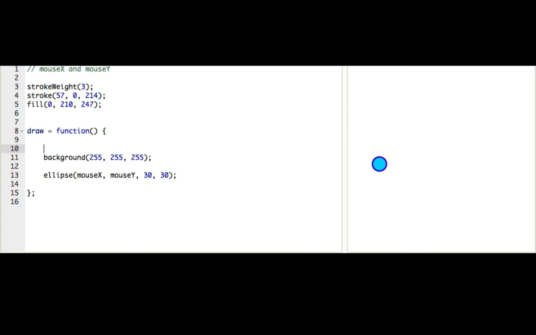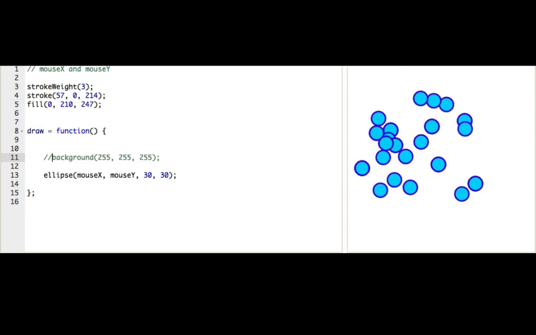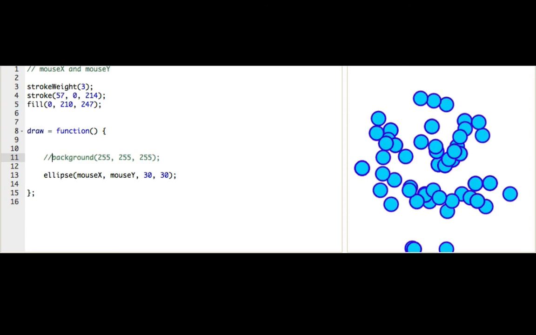So what if, instead of drawing it at mouse x and mouse y, I drew it at mouse x still, but then I fixed mouse y at something like 300. And now you can see the ellipse only follows my x coordinate, ignoring whatever I do on the y. Yeah, so then what if I now draw it at mouse x and mouse y? We'll bring that back, but I get rid of the background and just comment that out. Okay, now look, we've got this funky paintbrush kind of thing. That's pretty awesome.